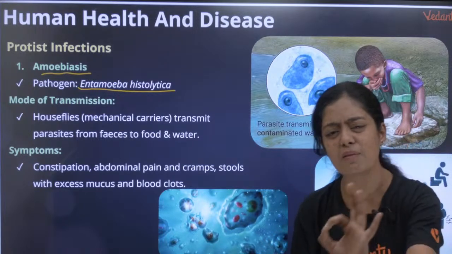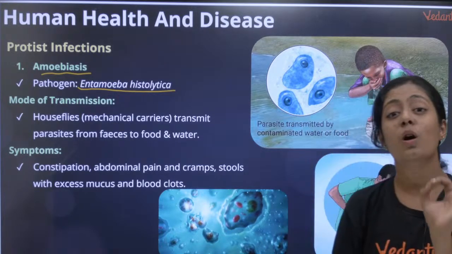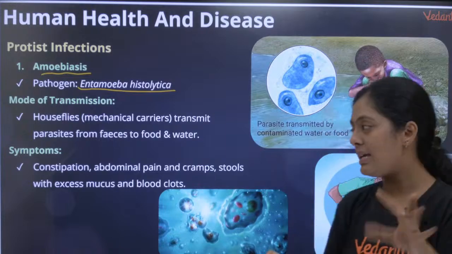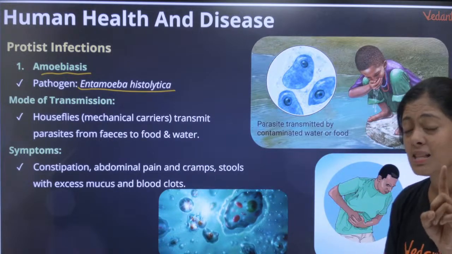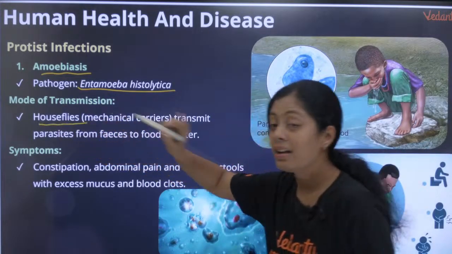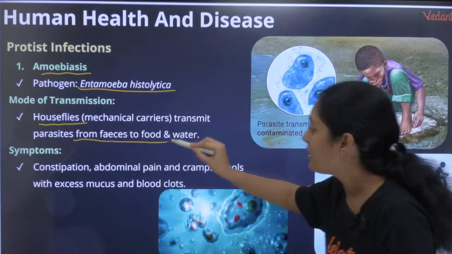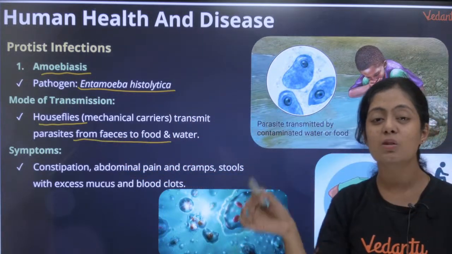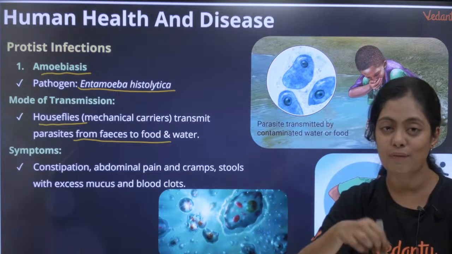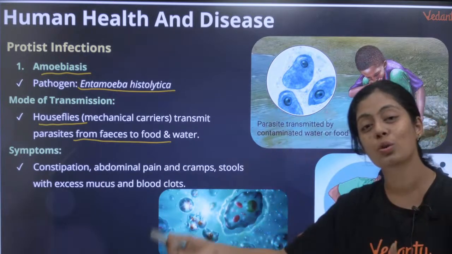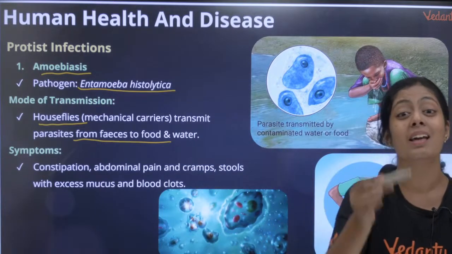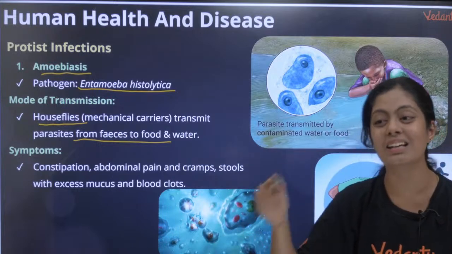It is a severe form of dysentery. It is also called amoebic dysentery. Who is transmitting it? Houseflies. Transmission is very very important. They transmit parasites from the feces to food and water. What the houseflies do is sit on the fecal matter and then go and sit on the food or drink the water, and that is how they transmit the disease.